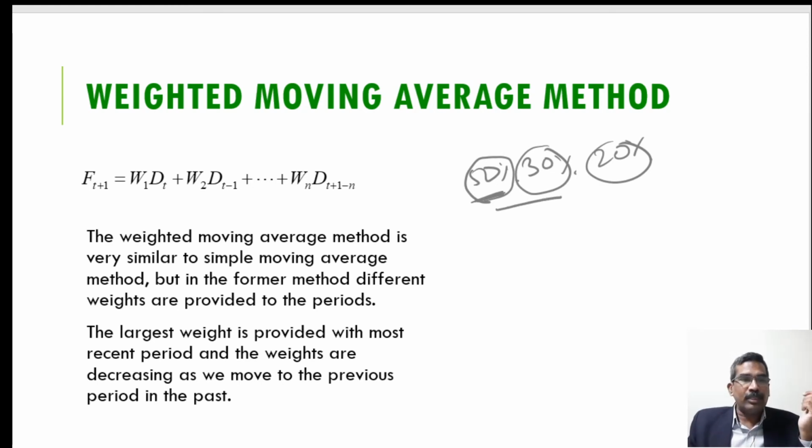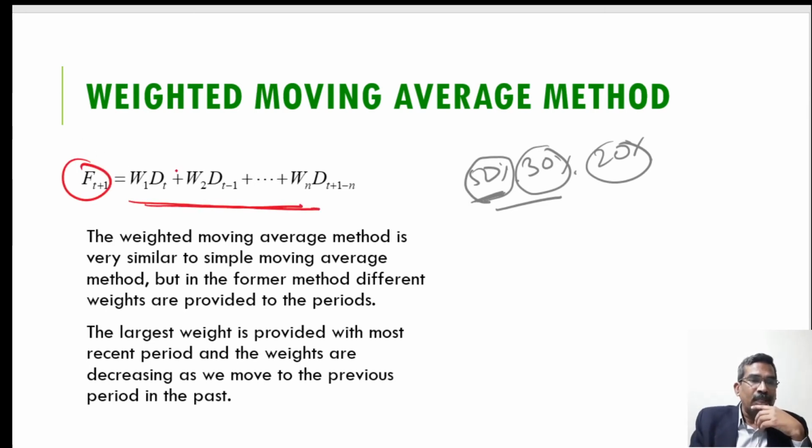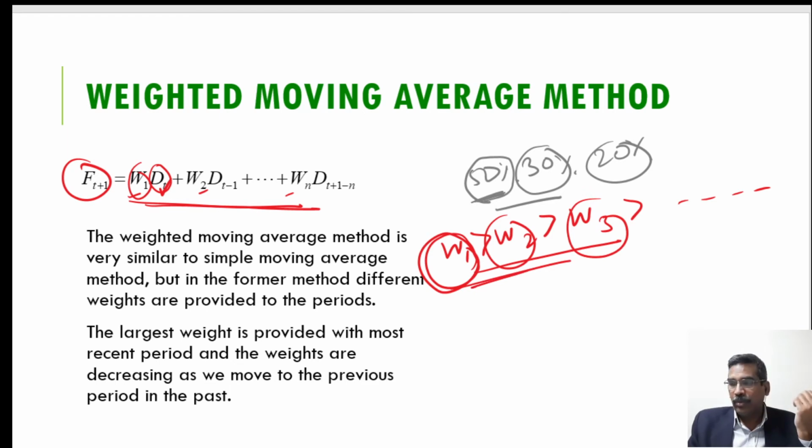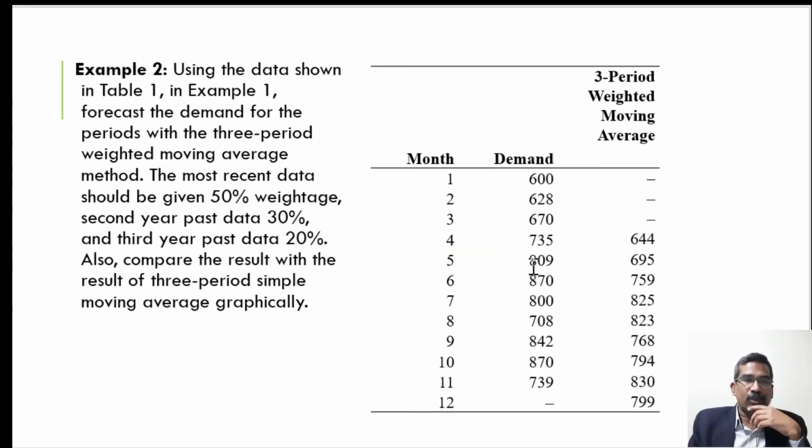Now see this numerical example. Here we have calculated the forecast value using the weighted moving average. This is the actual demand, this is the recent demand, and for it we have the weights W1, W2, W3. W1 must be greater than W2, W3, and so on. In this way, the recent period weightage is more than the next period's. This is the method to assign weightage to the different periods.